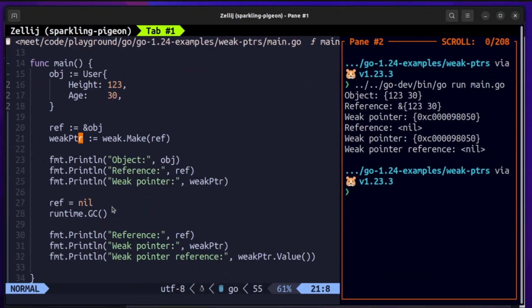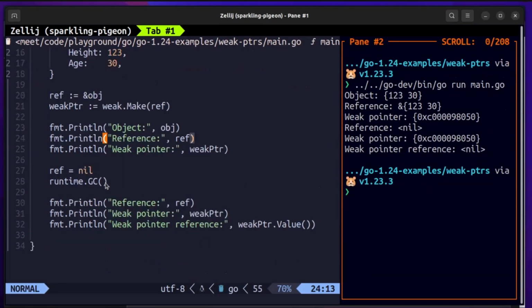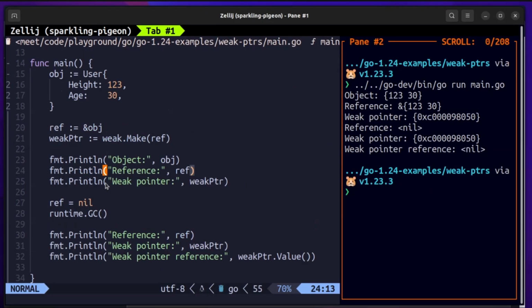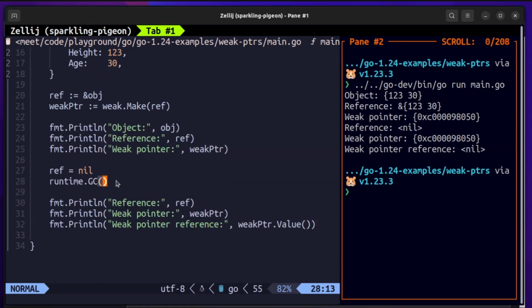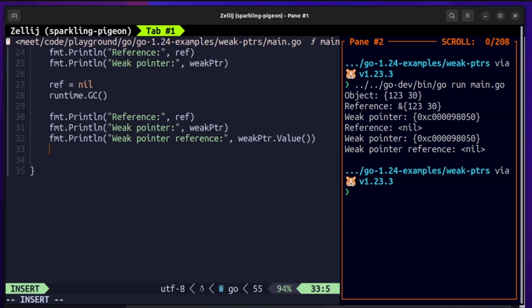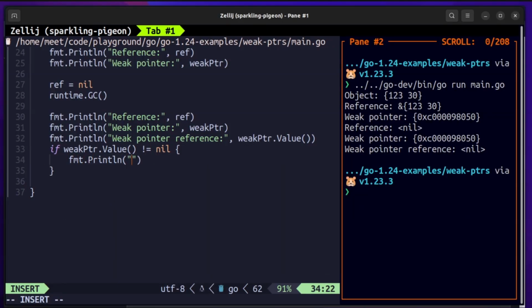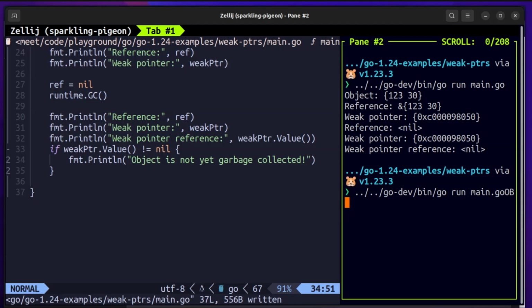This is a very basic toy example for the weak package, and how we can interact with the weak package using the make and the value. The usual way to go ahead with this would be, if weak pointer dot value is not nil, then you can do all sorts of things here.